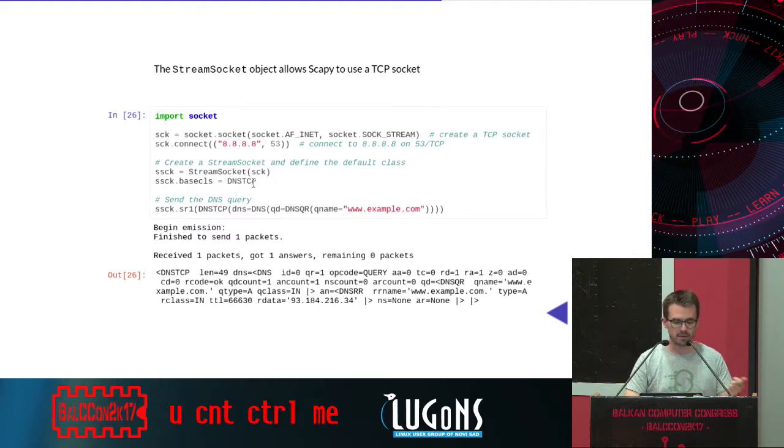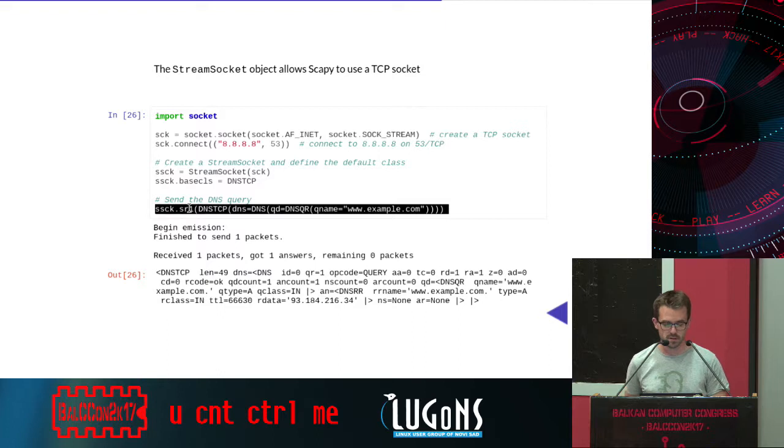And finally, ask Scapy to decode every packet as a DNS TCP packet. Finally, I can use ssck.sr1 in order to send the new DNS TCP packet we built and get the reply. So it's really nice to have this kind of feature in order to improve your script if you want, again, to play with the network, implement your own packets, and so on.